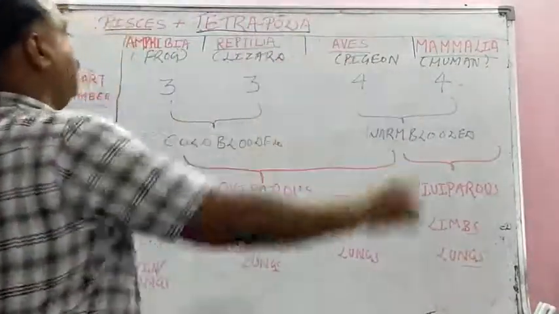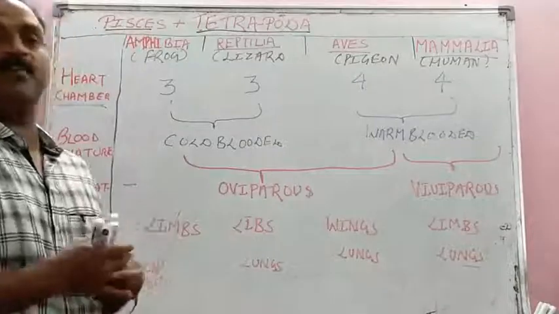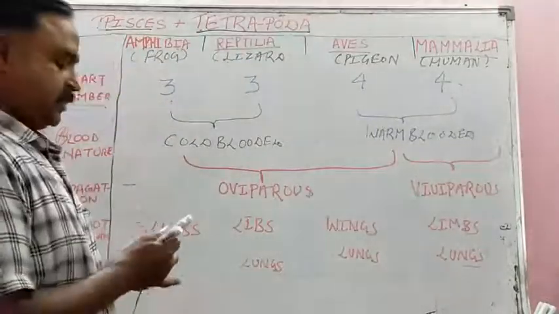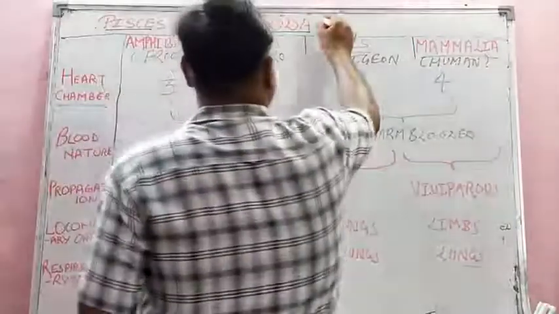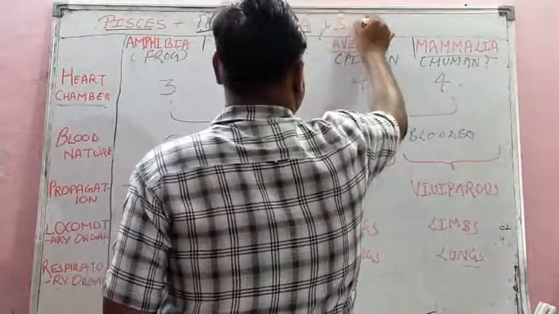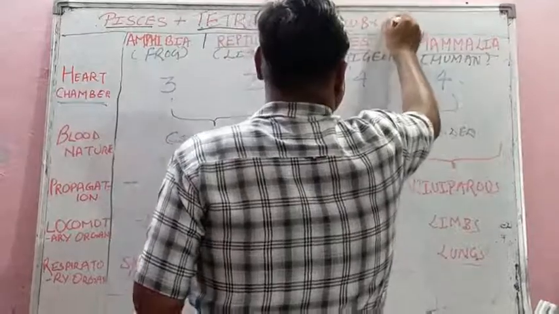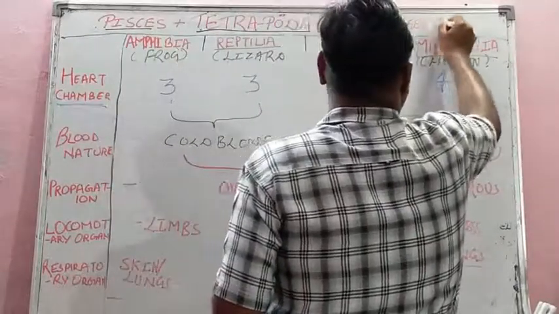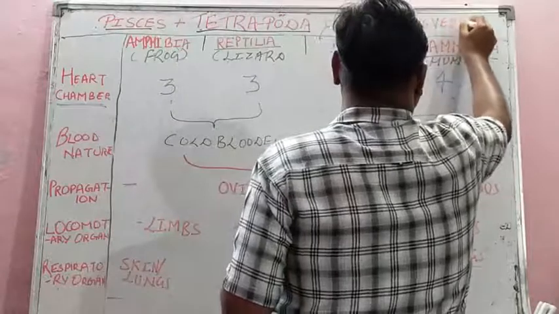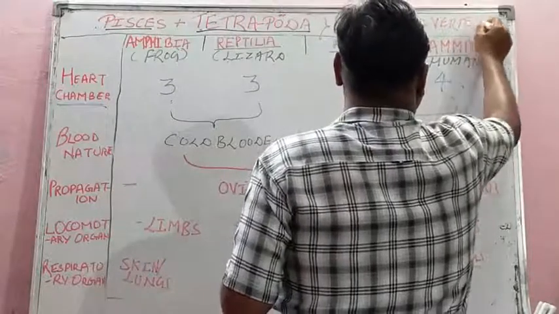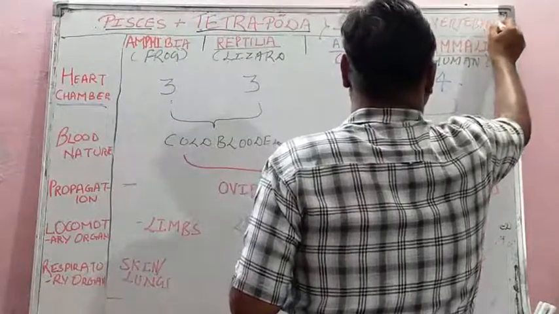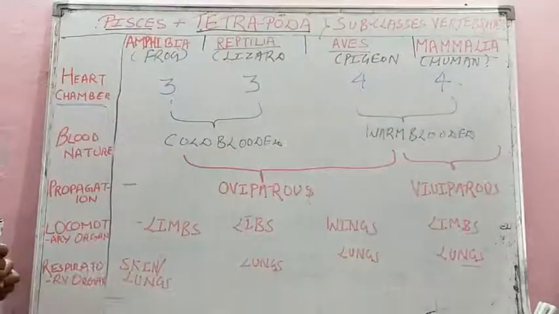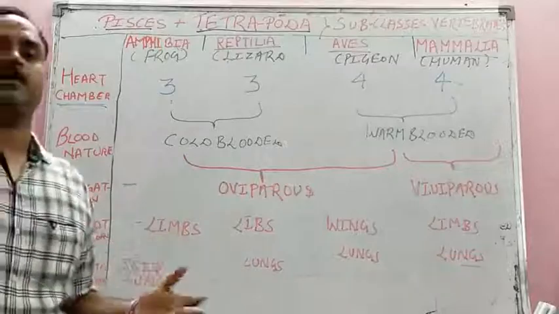So in this way we study few important features of tetrapoda. And tetrapoda plus Pisces, if we combine these two, these are the subclasses of vertebrates. In this way, student, we complete our animal kingdom chapter.